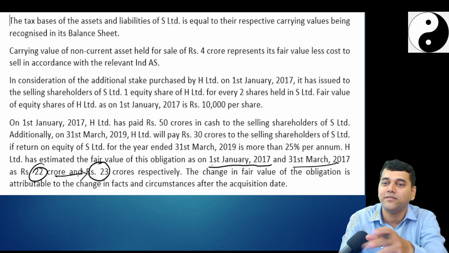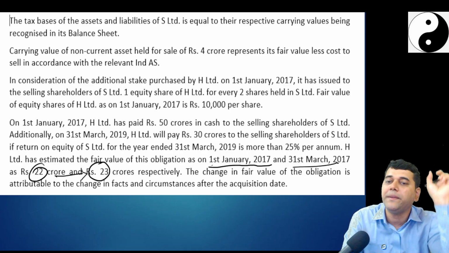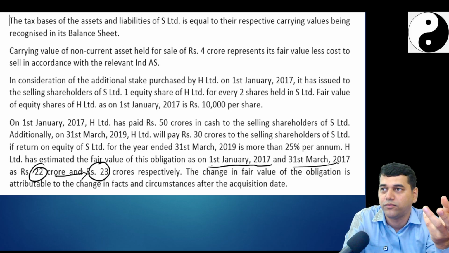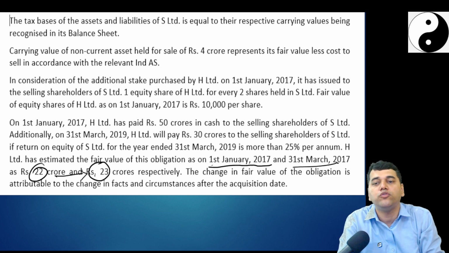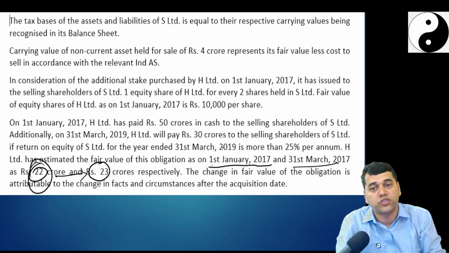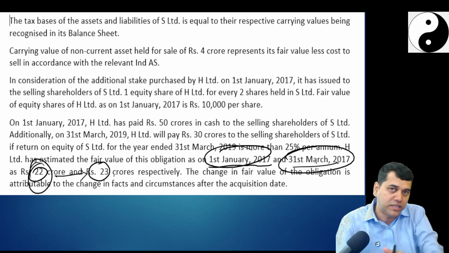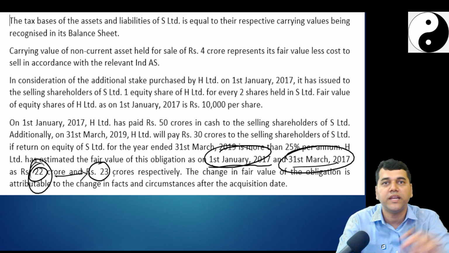No, because this increase happened because time changed, no. So this will go to P&L, additional consideration, whatever liability for you. Followed? Why? Because this has nothing to do with the measurement period. This is not a measurement where there was a mistake here, instead of 22 it is 23. No, not like that. This was 22 on 1st January. This was 23 on 31st March. So in the 3 months period, there is an increase in the liability, which you will charge to the P&L account only.